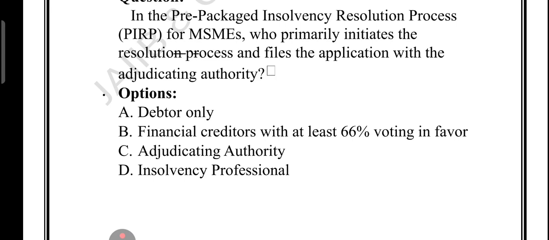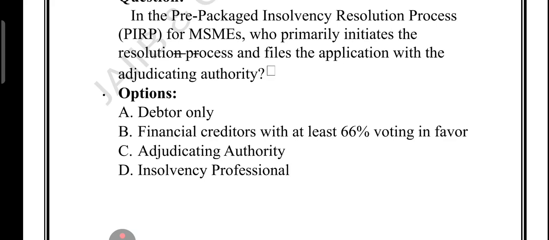So again I am repeating that if an MSME wants to use PIRP, it must first talk to the financial creditor. Let's say it was funded by 3 banks, and any one bank funds more than 66% of the loan, right? Then if that particular bank says yes, you can go for PIRP, then the MSME can file the PIRP.